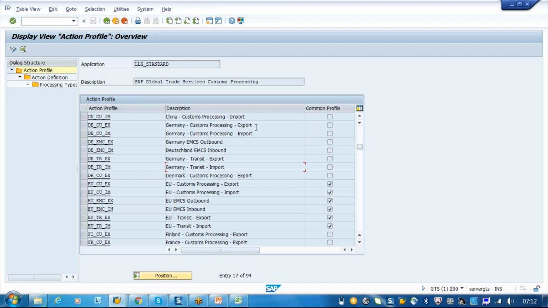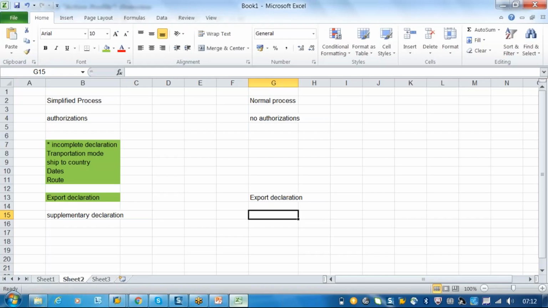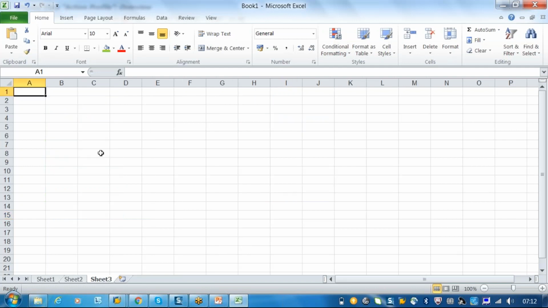So we have seen export processing and import processing, and we have to see what EMCS is and what transit is. Now I'll define this export document.